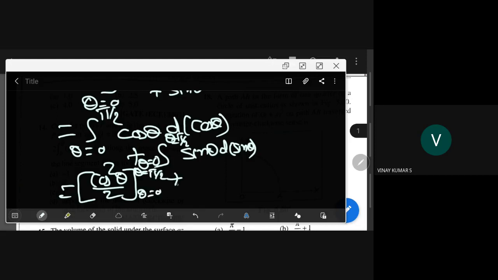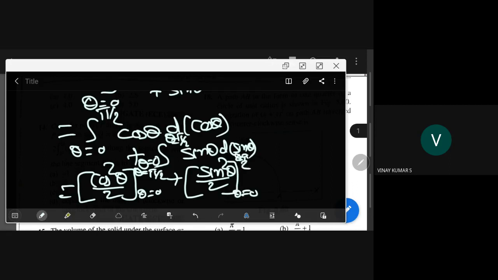And the second integral, sin theta d sin theta. Again the integral of x dx is x square by 2, so you have sin square theta by 2, from theta equal to 0 to pi by 2.